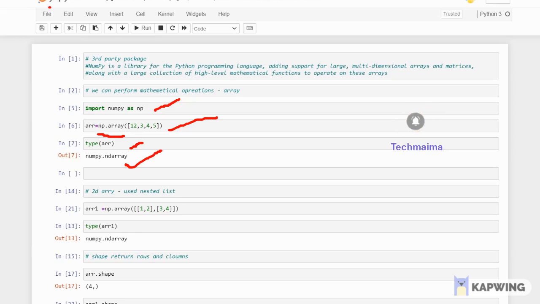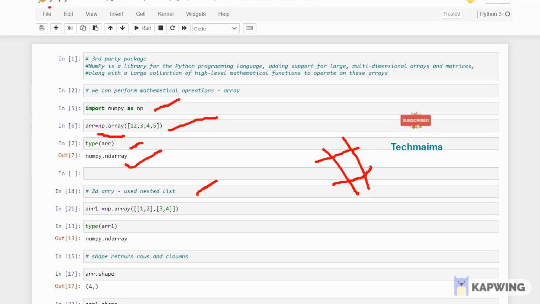So this is NumPy, right? And the second one is a two-dimensional array. I'm giving multiple lists, not one list. Two lists I have given here. So arr1 equals np.array of [1, 2] and [3, 4]. Two rows and two columns. This is what a two-dimensional array is: two rows will be there, two columns will be there.